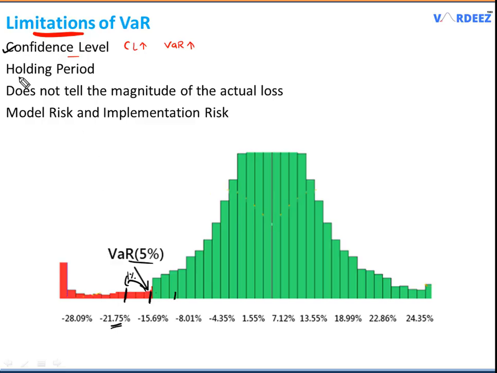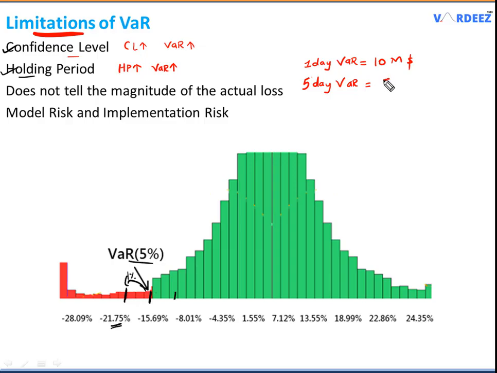The second thing we have is the holding period. Also true, if the holding period goes up, the VaR will also go up. Let me explain. Let's say that the 1 day VaR is $10 million, and if I'm interested to find the 5 day VaR, I will not multiply 10 times 5 to get my VaR number. No, what we do is follow the square root rule, because VaR rises with the square root of the holding period.